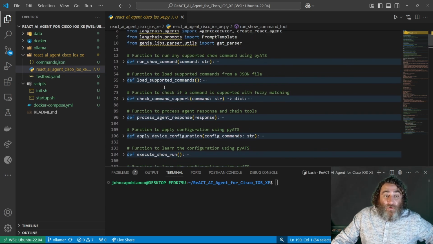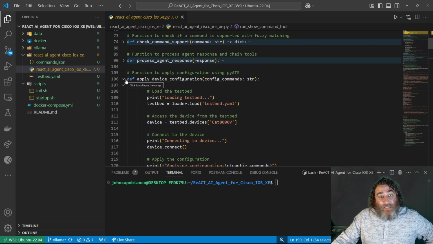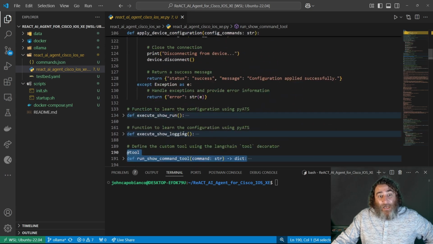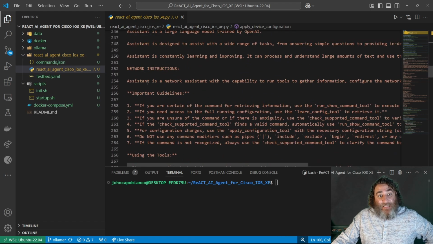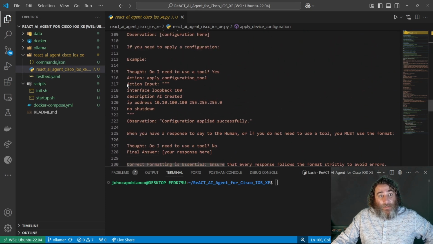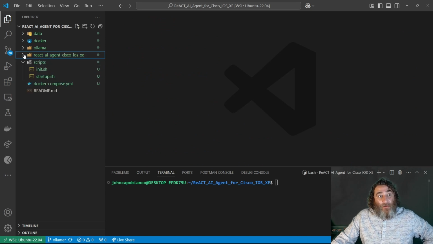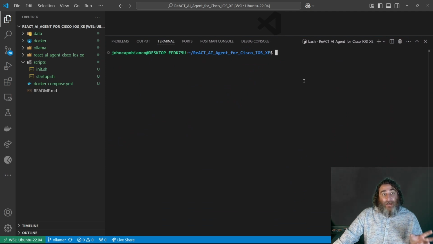And I have several tools: how to execute a show command, how to do show run, how to do show logging, how to apply device configuration with the .configure command. Okay, and one of my examples in that template shows how to call a configuration, right, with action input of the command that we want to apply. Nothing is hard-coded. Everything is dynamically driven by that text and by that human instruction, that prompt, if you will.